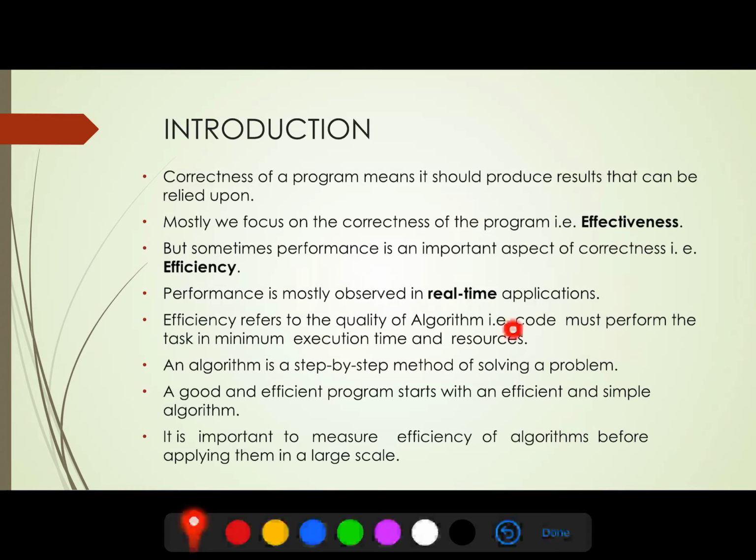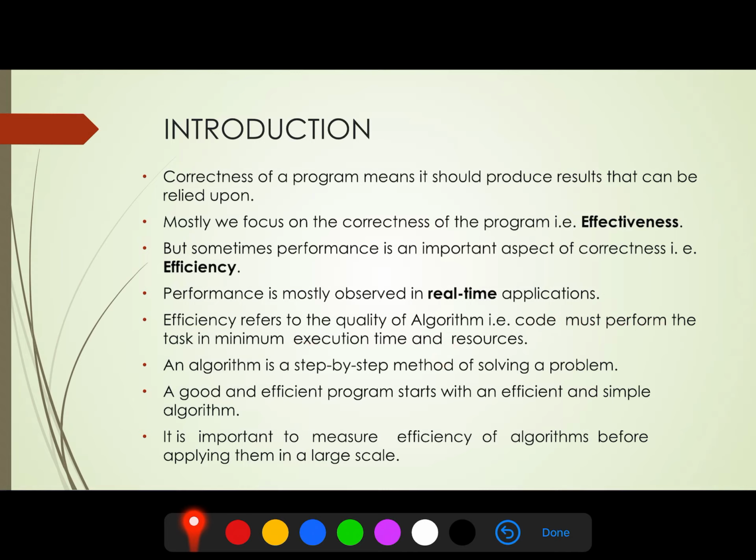So what does efficiency say? Efficiency says the code must perform the task in minimum execution time and resources. That is, it should use optimum resources and minimum time. So what is an algo?